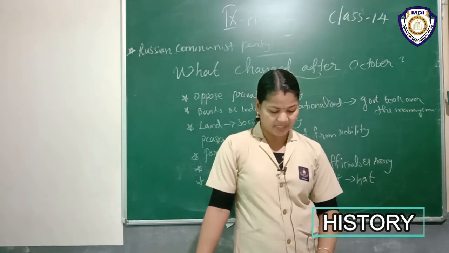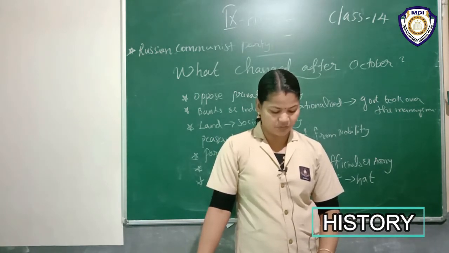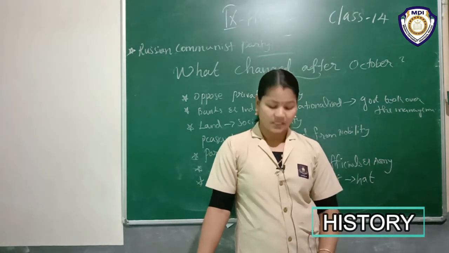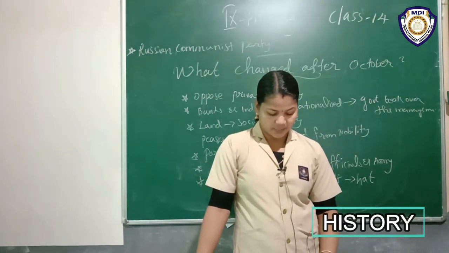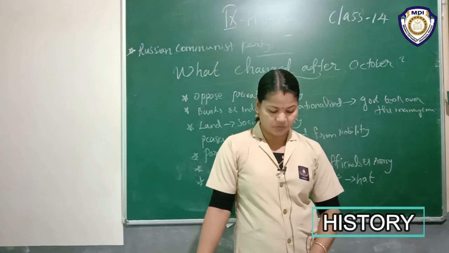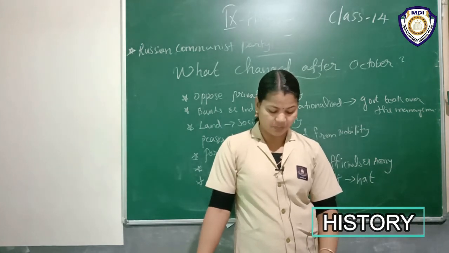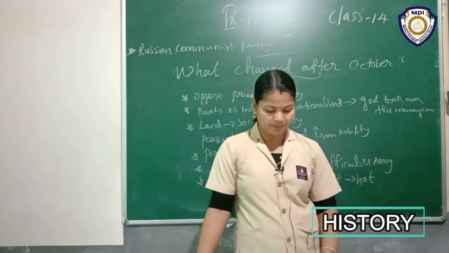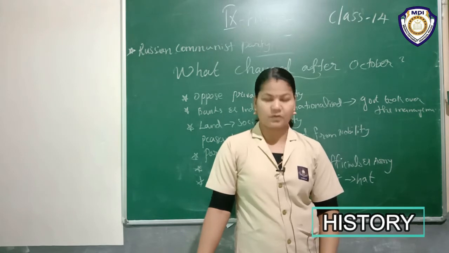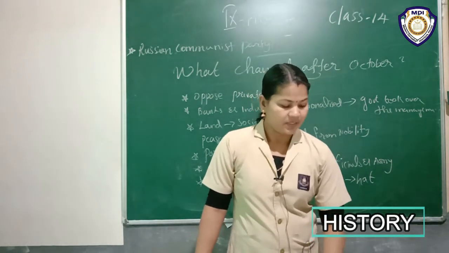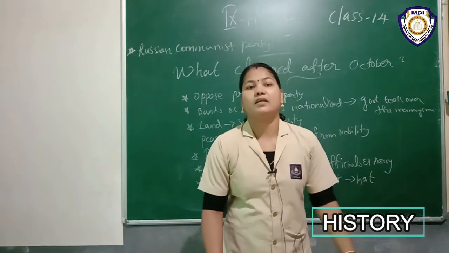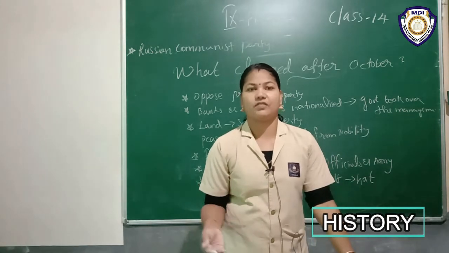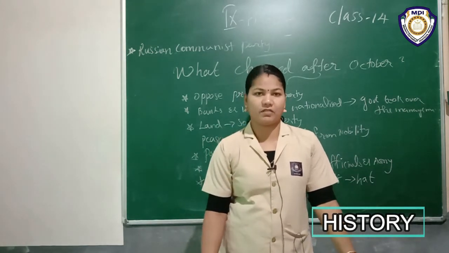Many young writers and artists rallied to the party. What is the reason behind it? Because it stood for socialism and for change. After October 1917, this led to experiments in the arts and architecture, but many became disillusioned because of the censorship the party encouraged. Okay, is it clear? These are the main effects, or the changes after the October Revolution. Is it clear?